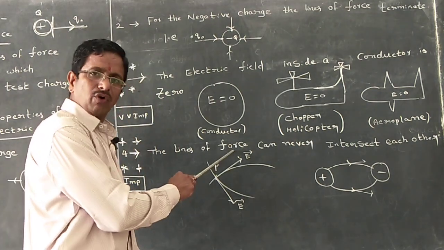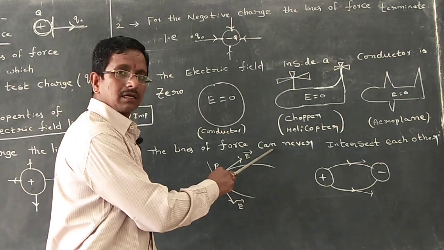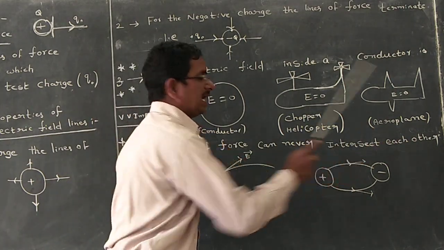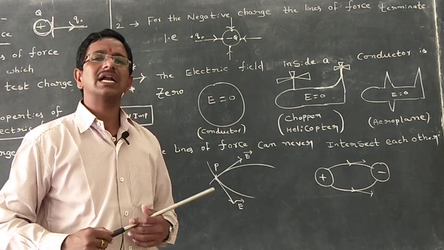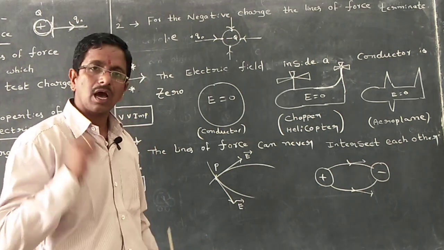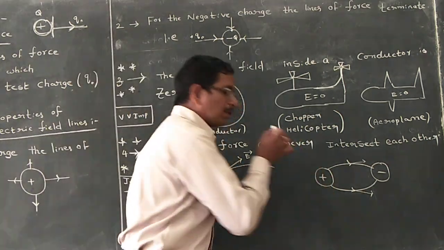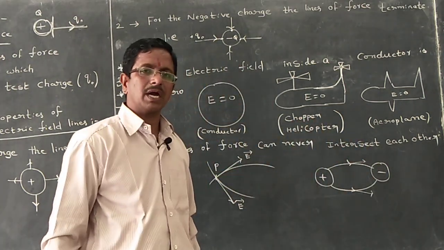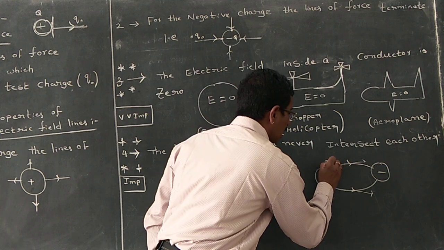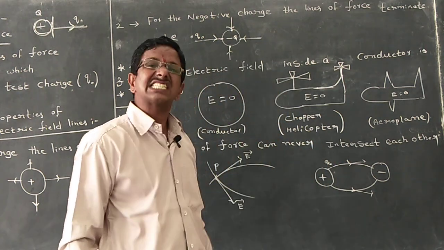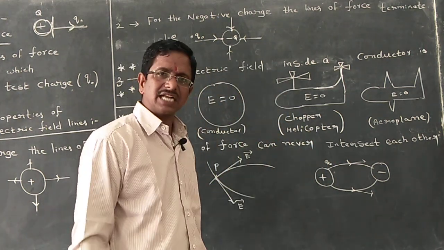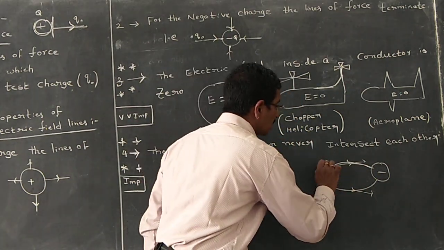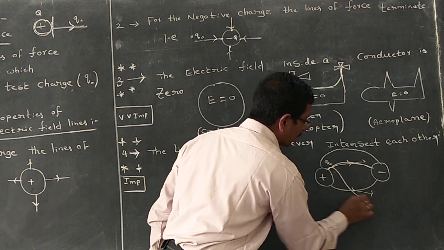The lines of force can never intersect each other. What is the meaning of that? Now I took a positively charged particle, a negatively charged particle, and a test charge particle. This test charge particle can go like this or like this only, but it never goes like this.